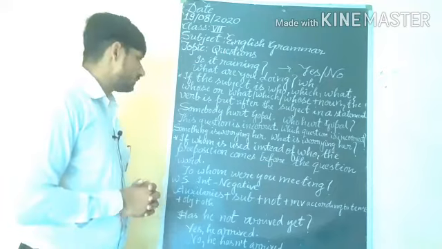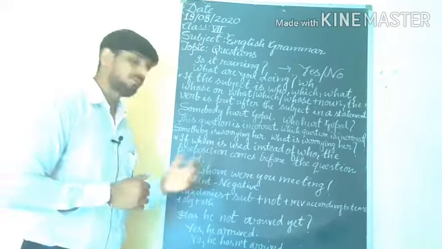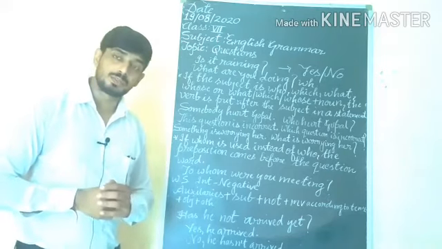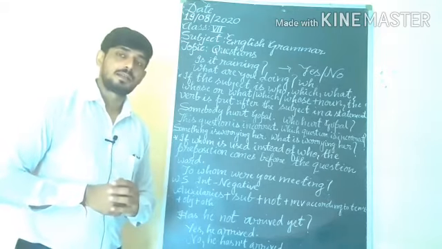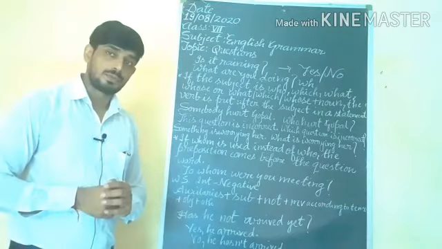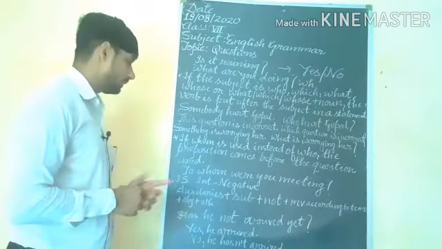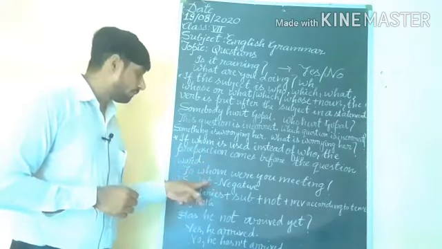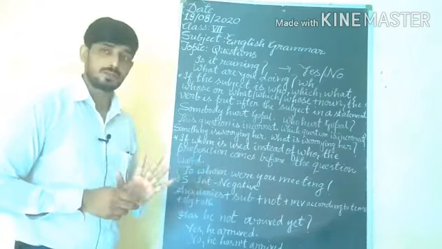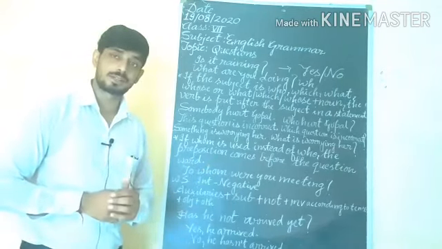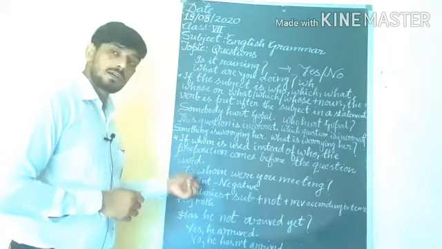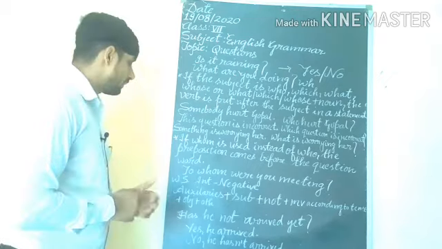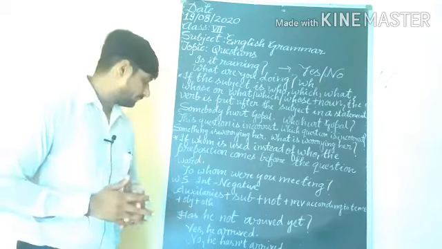Afterward, if whom is used instead of who, the preposition comes before the question word. Suppose that if the word whom is used in a sentence, then the preposition will be used before whom. Look at the example. If whom is used in place of who: to whom were you meeting? To whom were you meeting? Understand? To is the preposition used before whom.